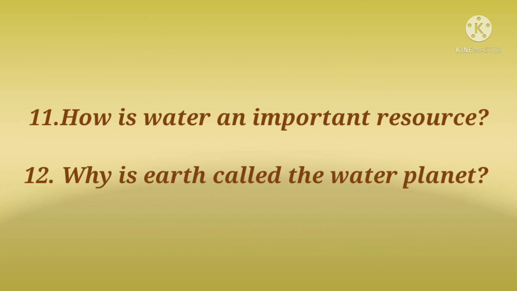Students, why is Earth called the water planet? Yes, the Earth's surface has about 3/4 water, so it is called the water planet. Water is an important renewable natural resource. Earth is also called the water planet because it contains a large amount of water. Water fit for human consumption is called fresh water. Students, only 1% of fresh water is available and fit for human use.